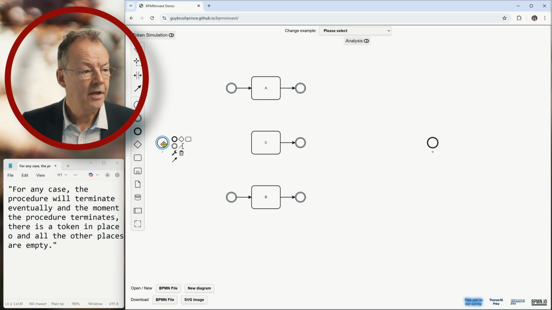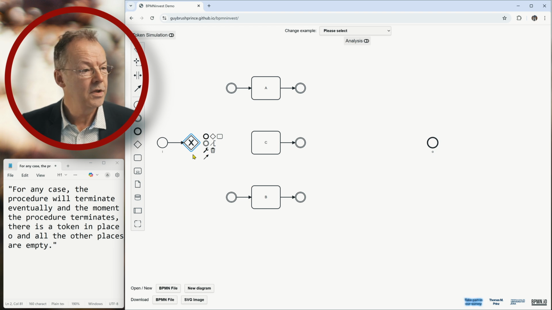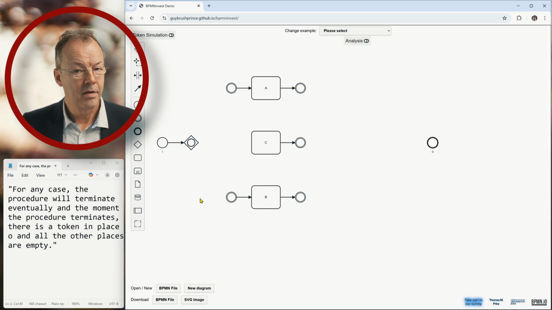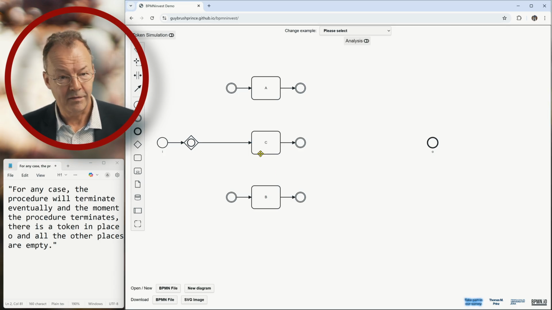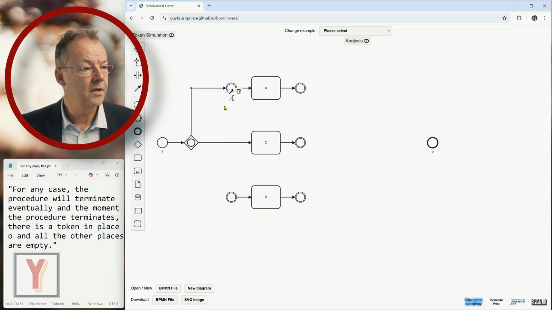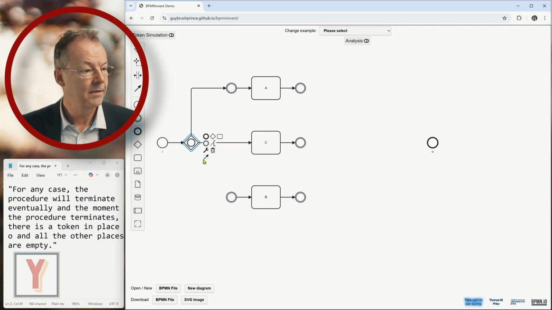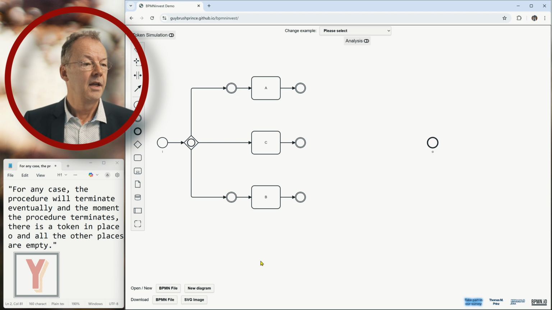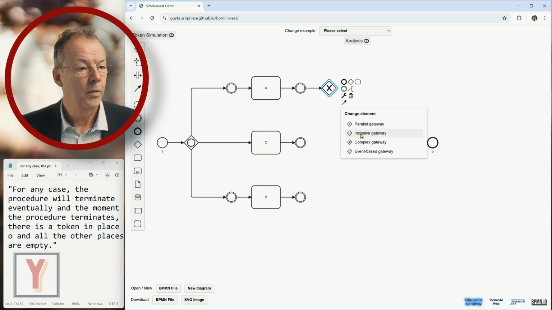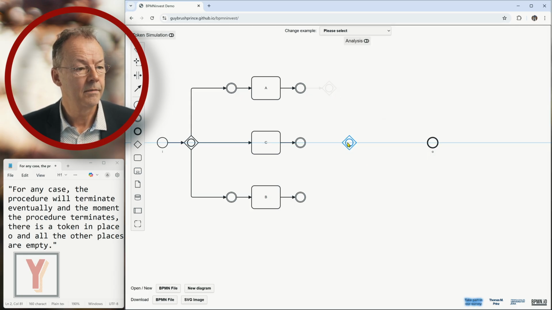And now we start the whole process with an inclusive gateway. The inclusive gateway must make sure from its logic that it always sends a token to the implicit start events, like here for C, and that it sends exactly one token to one of the explicit start events. And at the end, we just join everything with the inclusive gateway.